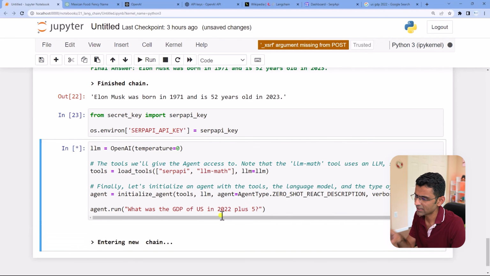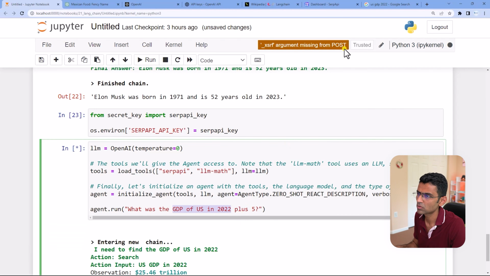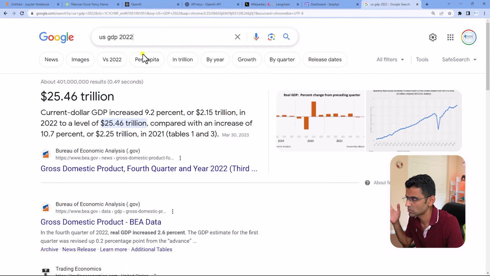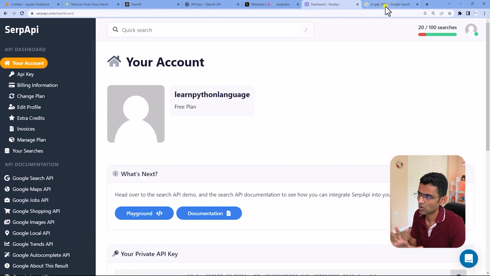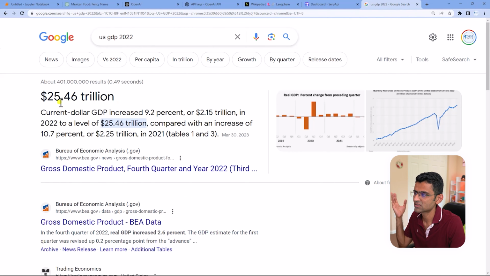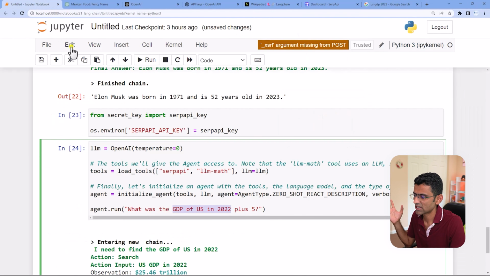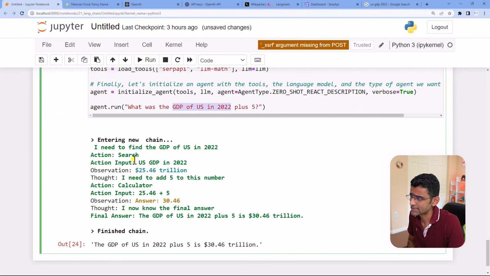Okay. And while it is executing it, let's do Google here. So when you do Google US GDP 2022, it will tell you 25.46. So this SERP API will do Google search, and it will tell you the answer. So check this. First it is searching US GDP, and then it is adding 5 to this, and it is giving you this particular result.